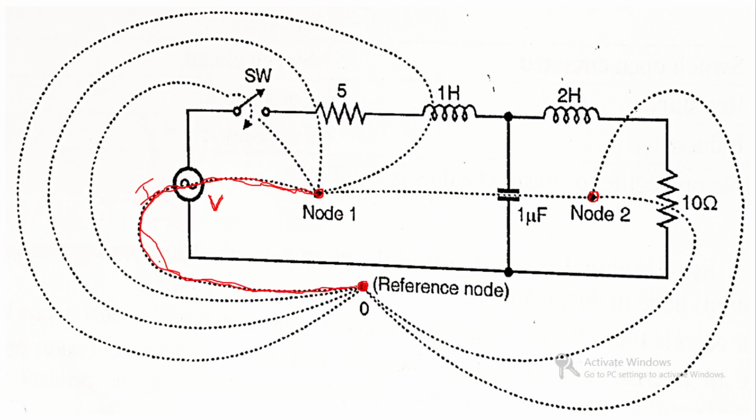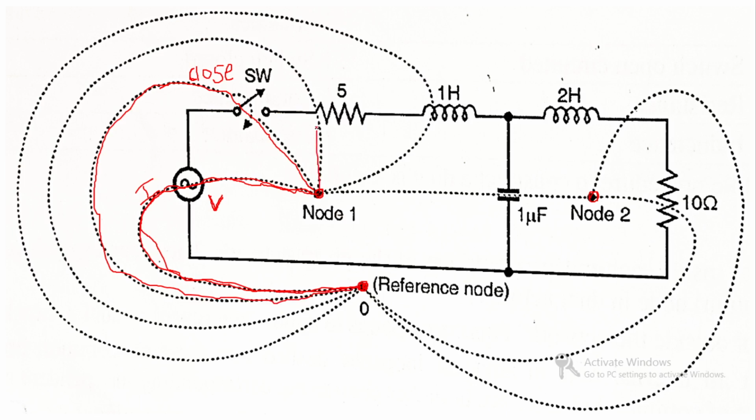In a similar way, this switch, which is open in this particular diagram, should be closed in its dual network, and it is connected between node 1 and the reference node.